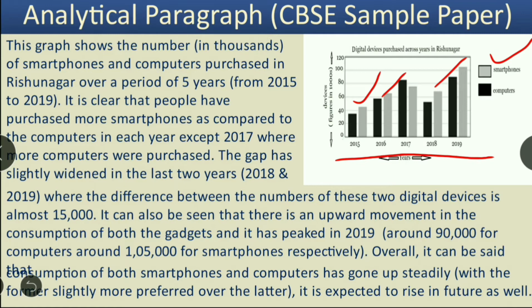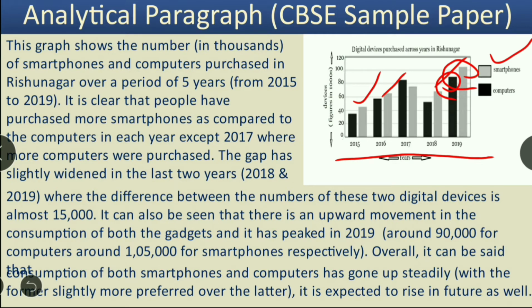And if we talk of 2019, then the use of both the gadgets has peaked in this particular year, with more than 90,000 people going for computers, and more than 1 lakh people purchasing smartphones. So it has peaked in this particular year. So we can frame this analytical paragraph in this way: this graph shows the number of smartphones and computers purchased in Rishinagar over a period of 5 years from 2015 to 2019. This is our opening sentence. This is paraphrasing, meaning I have written the question statement in my own words.